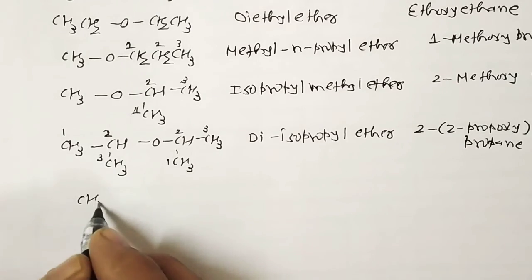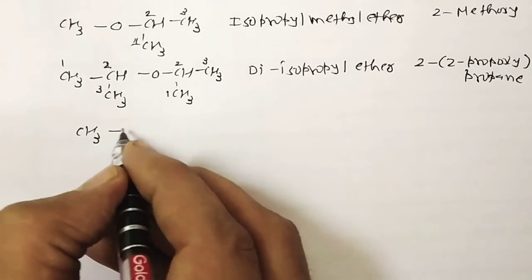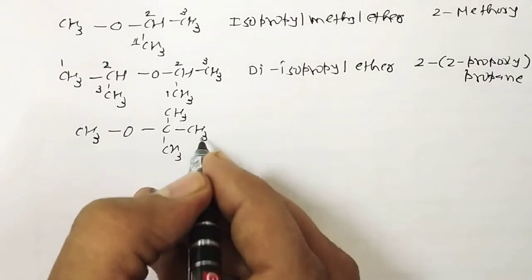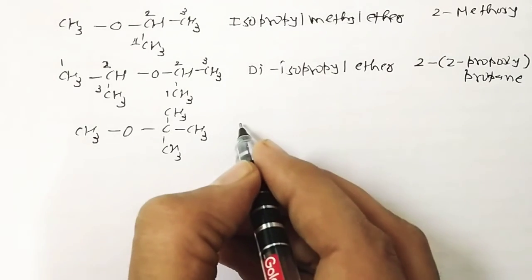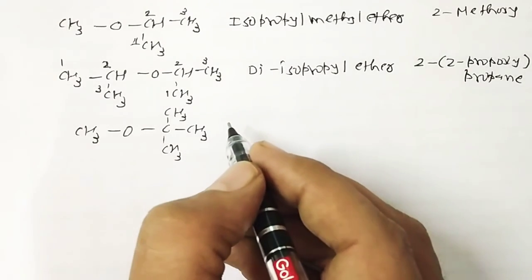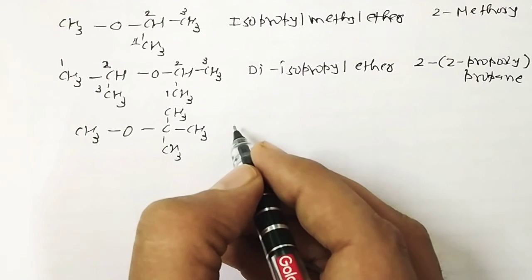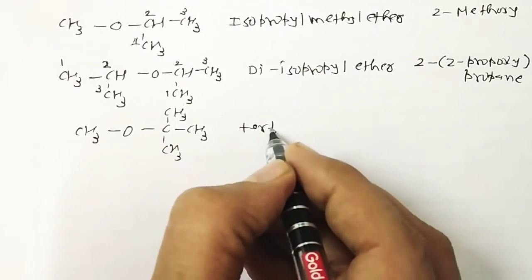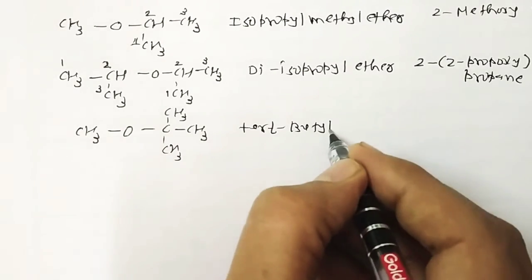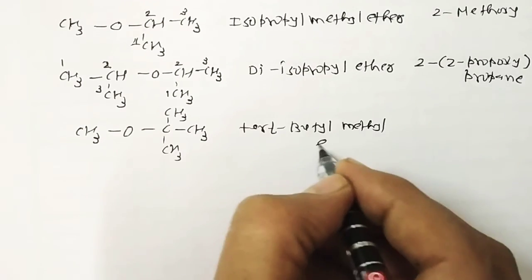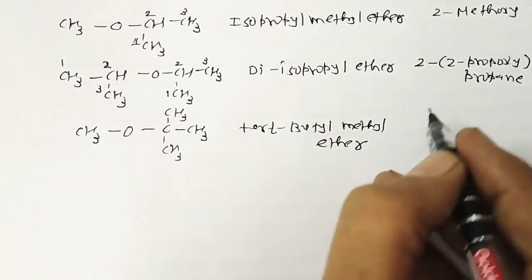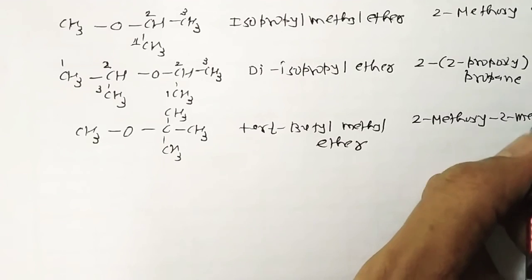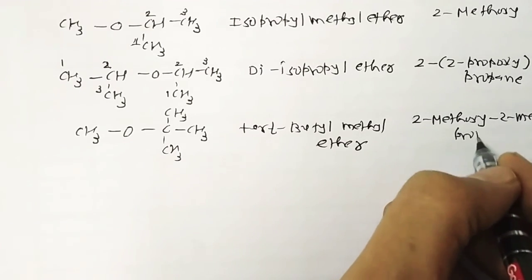Same way, there are various examples of ethers, because ether is interesting. Most of the competitive exam papers mainly focus on this: what is the common name as well as the IUPAC name of this ether, mostly except alcohol, because alcohols and phenols are easy in nature. So this is tertiary butyl methyl ether. In this case it's 2-methoxy-2-methylpropane, right?